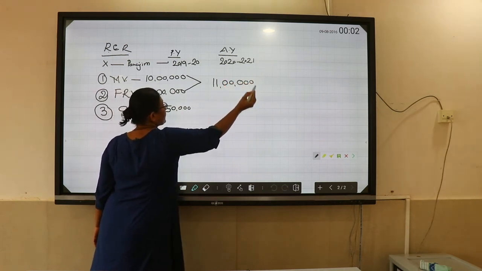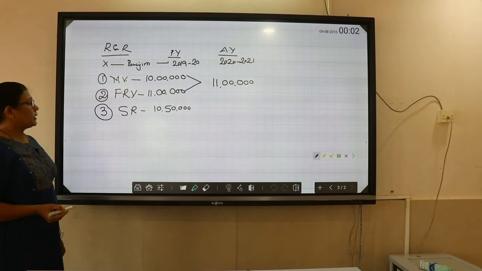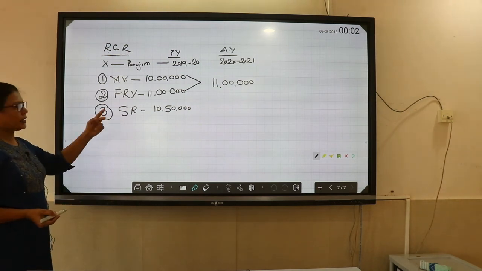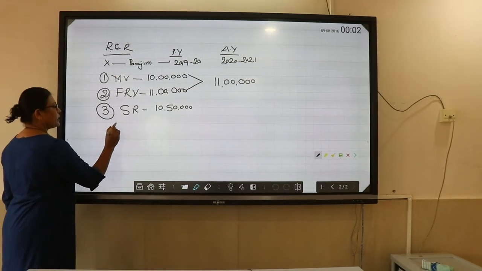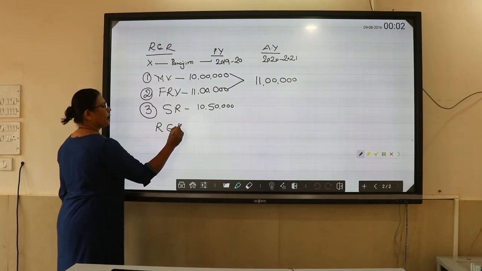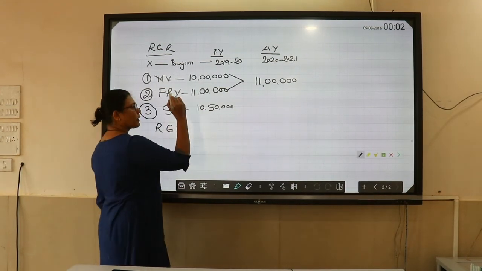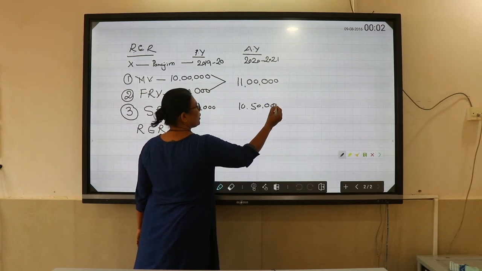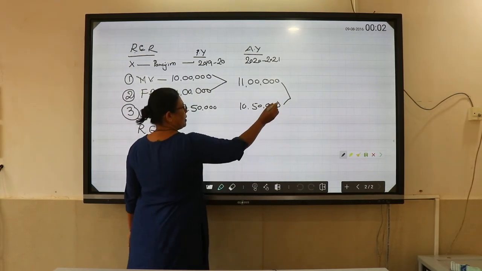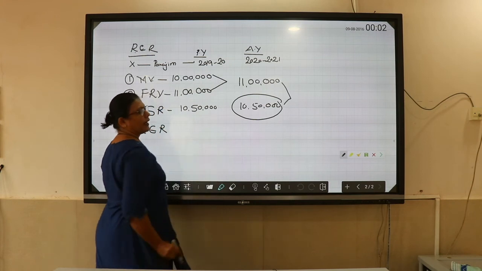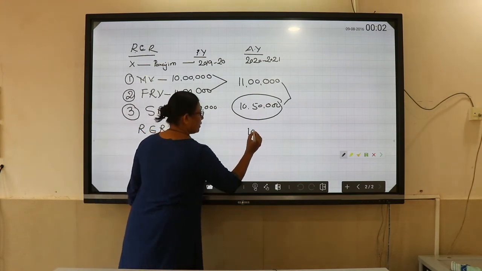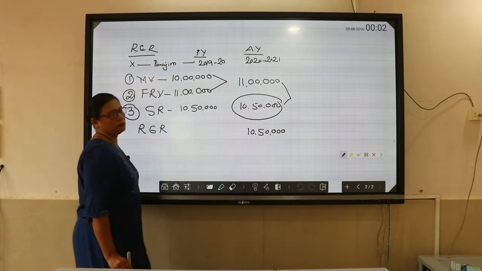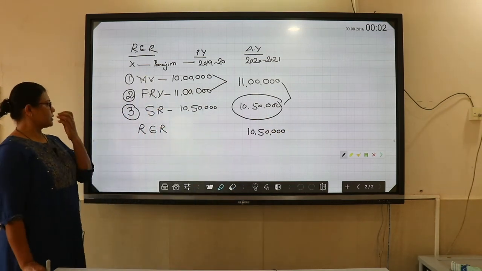Now, wherever a standard rent applies, it cannot be more than the standard rent. It has to be maximum up to standard rent. That is why reasonably expected rent in this situation will not become 11 lakh, but it will become 10 lakh 50,000, because we have to compare between these two and go maximum up to 10 lakh 50,000. This is the second situation.